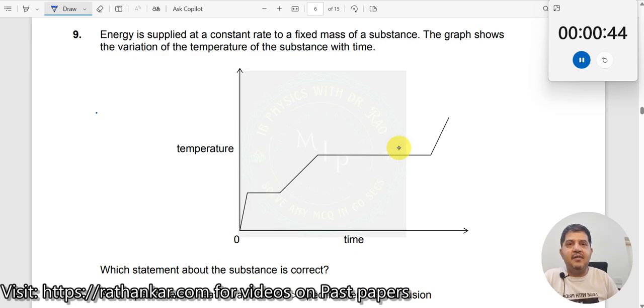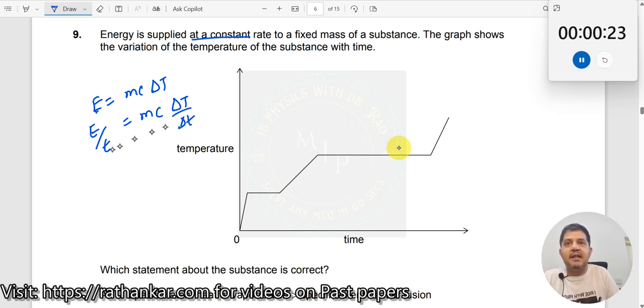See, whenever we have temperature versus time over here, it's a thermal energy problem, right? So therefore, we know that E is equal to mc delta T. And when we say energy is supplied at a constant rate, what do we mean by that? E by t, which is power, is a constant, which should be mc into delta T divided by delta t, right? Now what is this? See, m is constant, c is constant for a given substance, and delta T by delta t will give you the slope here.